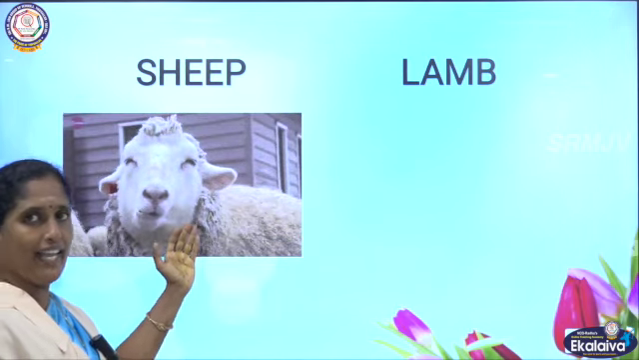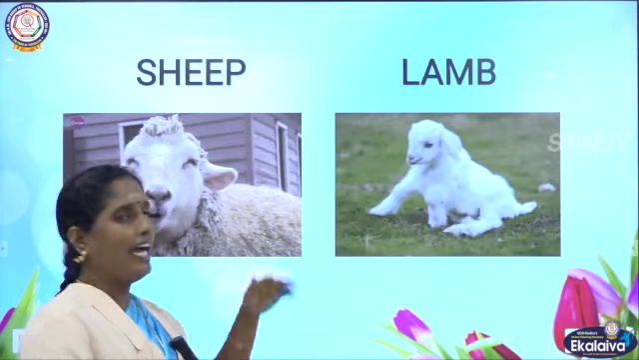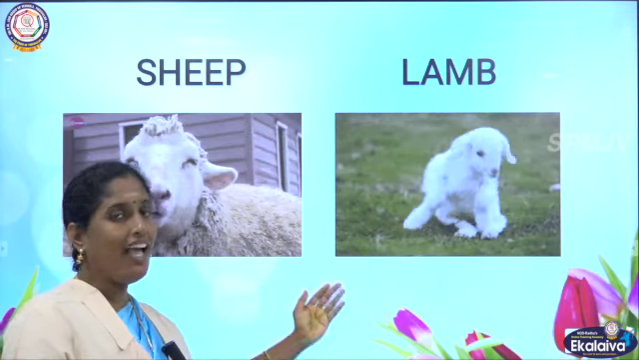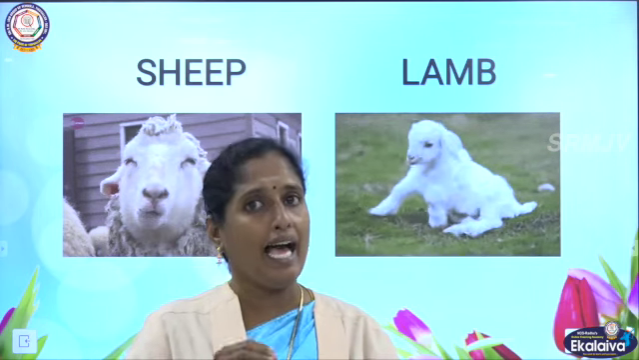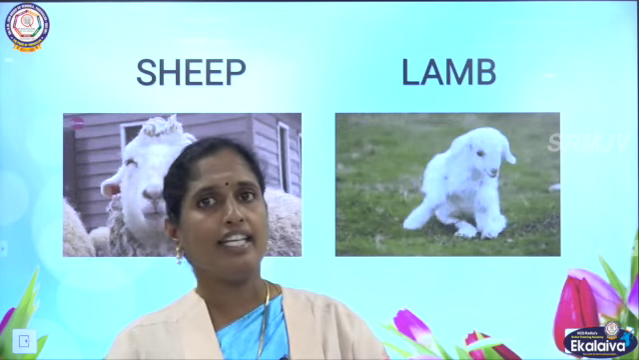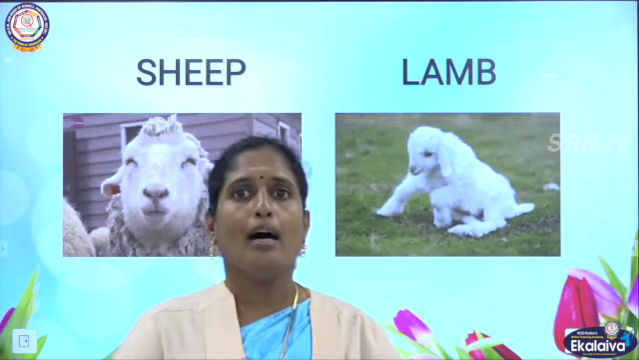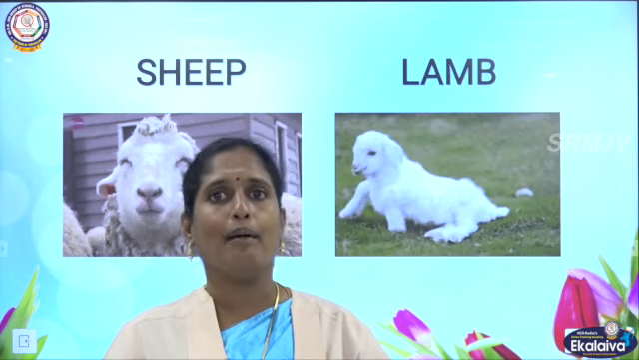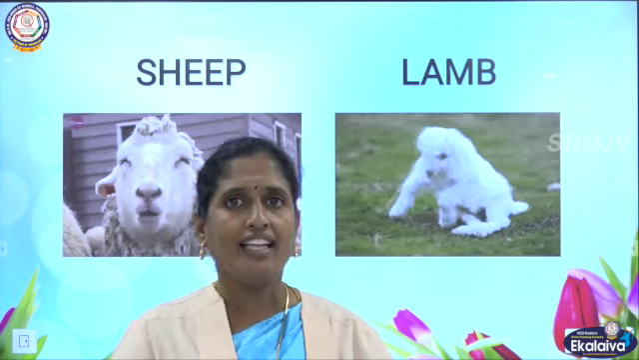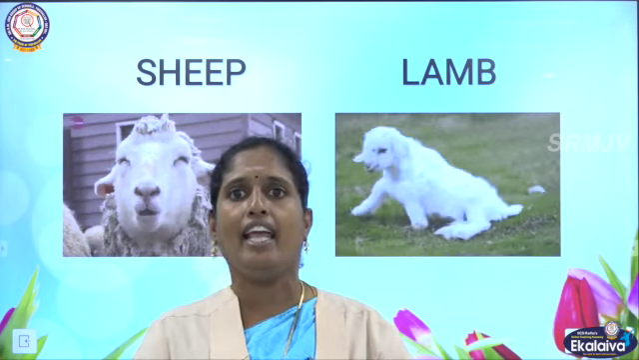Who is this children? This is a sheep. And who is this? This is a baby sheep. A baby sheep is called a lamb. And a sheep says, ba, ba. A sheep has a lamb. What does it say? Ba, ba, ba, ba, all through the day.